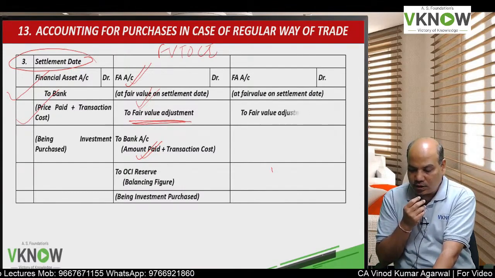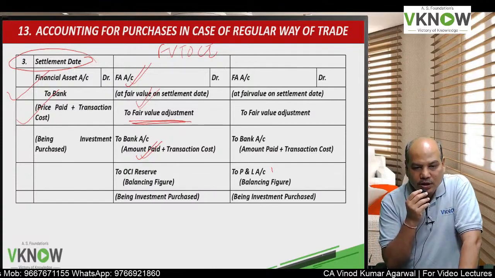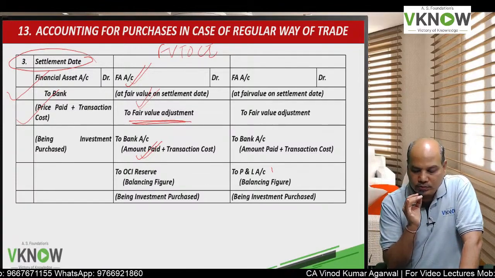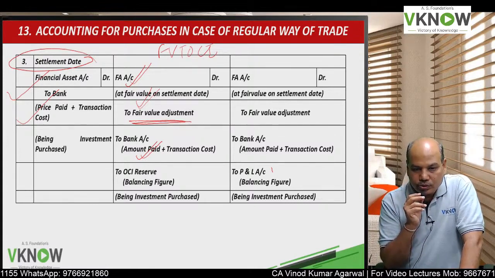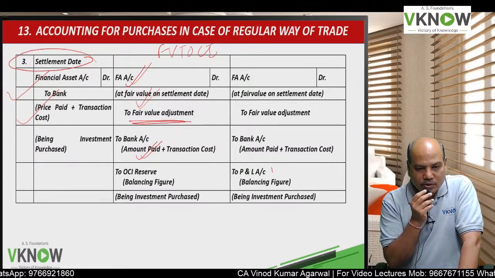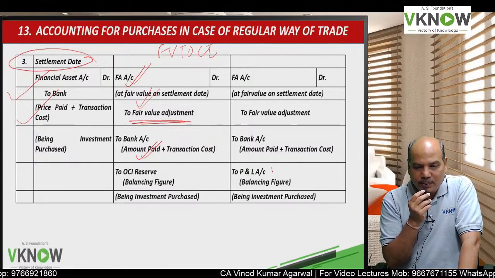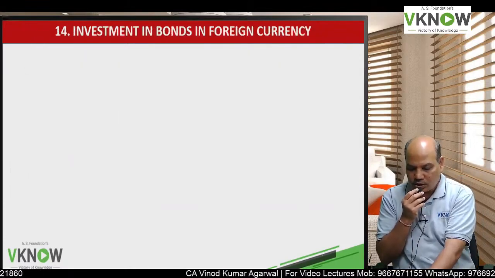And if it is an FVTPL instrument, then financial asset account debit at fair value, to fair value adjustment account, to bank account, and any difference on settlement date, the balancing figure will be transferred to profit and loss account.